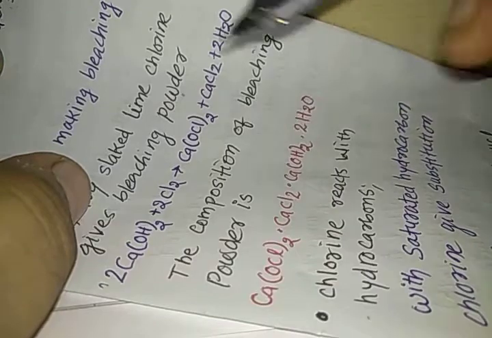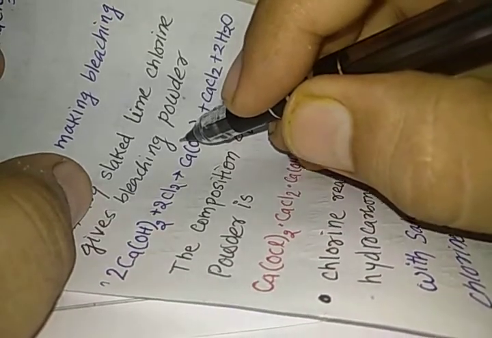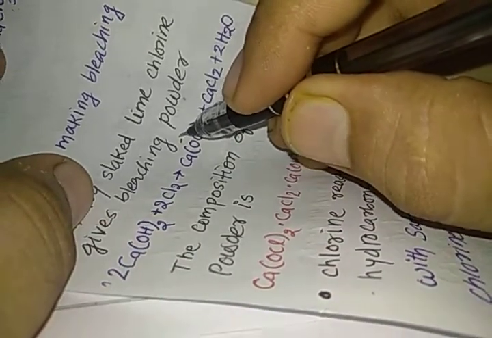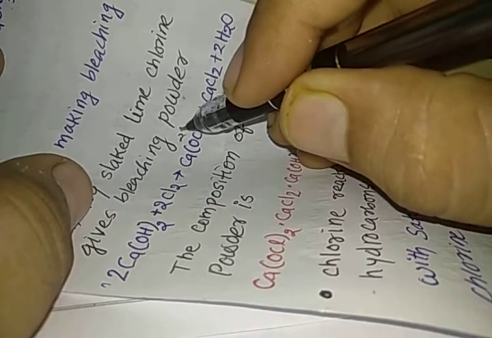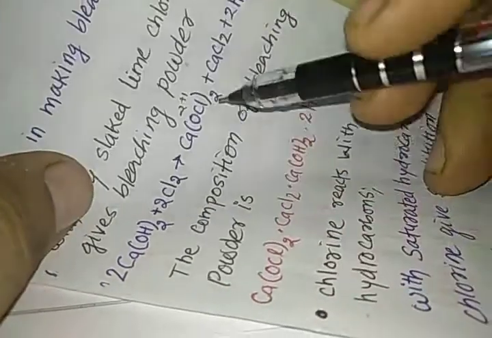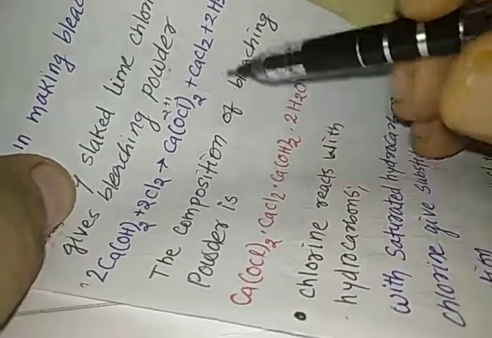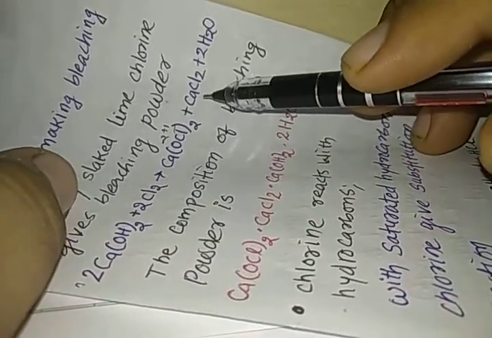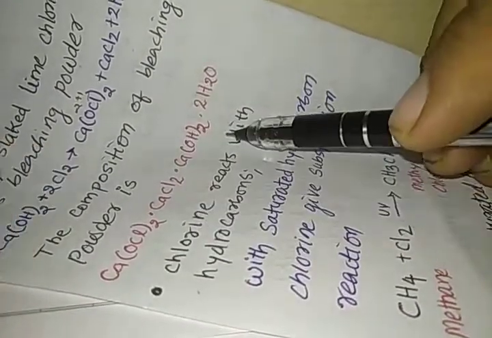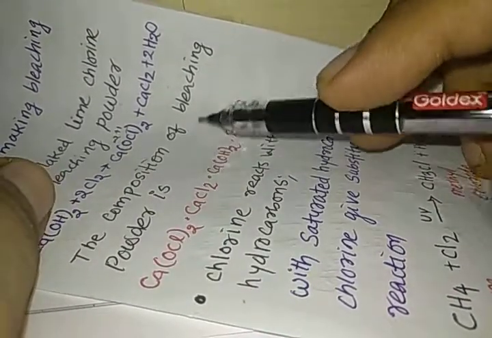CaOCl2. Please remember, my dear students, that here oxygen is -2, but chlorine has the +1 oxidation state. So the chlorine in this compound has +1 oxidation state. This is CaCl2 and 2 H2O. Now please remember this composition of bleaching powder, many times asked in the various exams. The composition of bleaching powder is CaOCl2, CaCl2, Ca(OH)2, and 2 H2O.